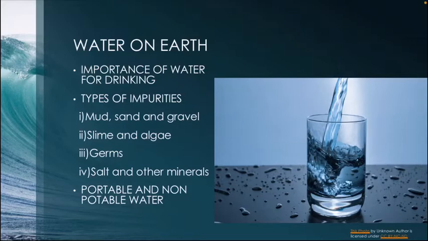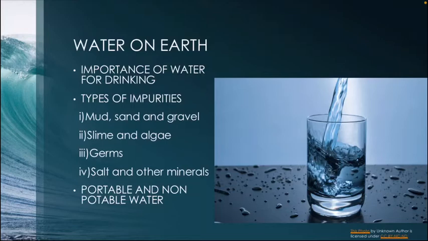So we must make sure that all the germs in the water are killed before we drink. Next, salt and other minerals. Most of the water on earth is seawater, which contains salt. Salt water is unfit for drinking, so salt and other minerals need to be removed before consuming.